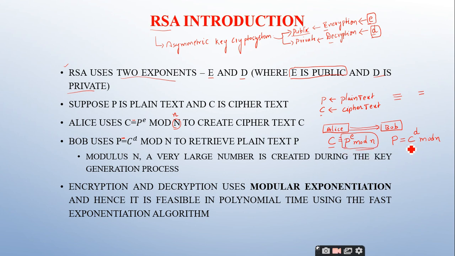So while looking at this, what is the time complexity of converting plain text to ciphertext, or ciphertext to plain text, in RSA? Since they are using modular exponentiation, the complexity is exponential in nature. Now tell me, is it advisable to have an algorithm which has exponential time complexity?